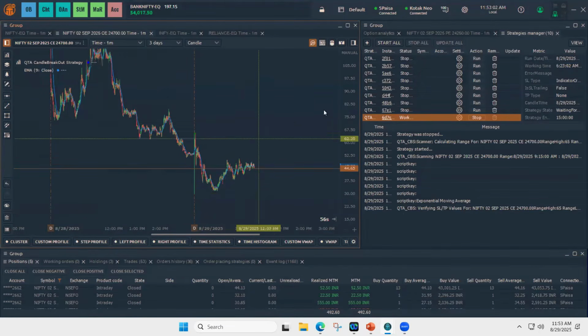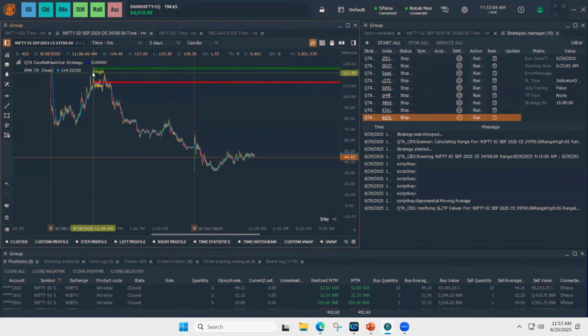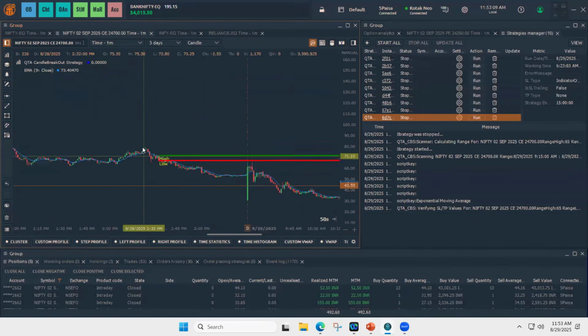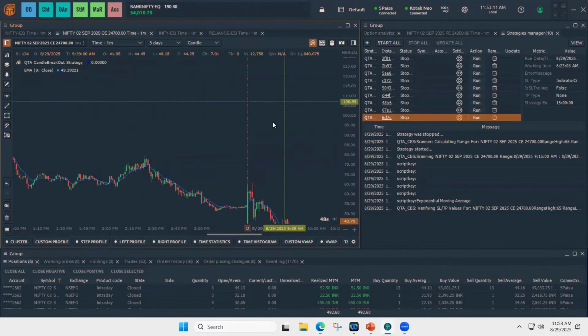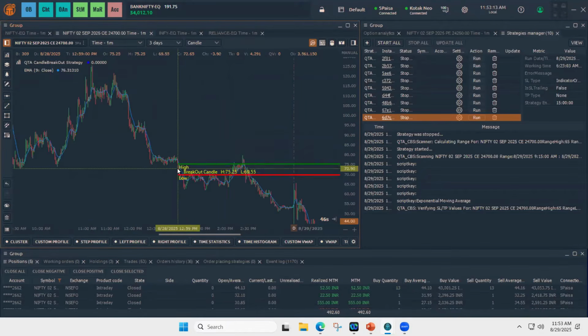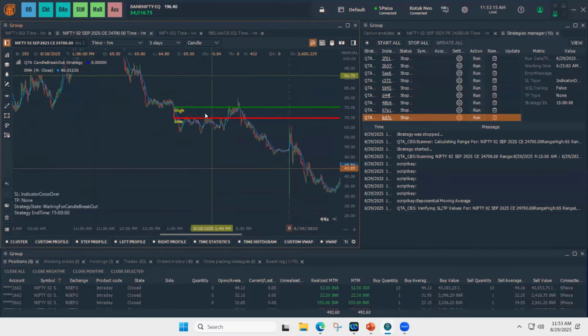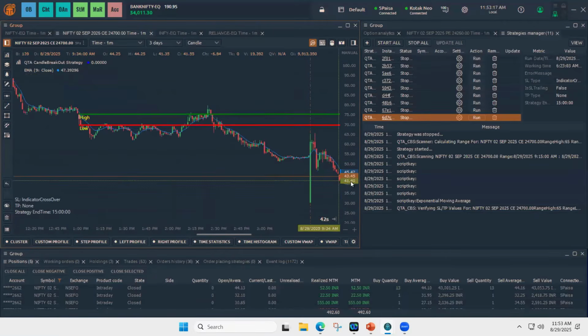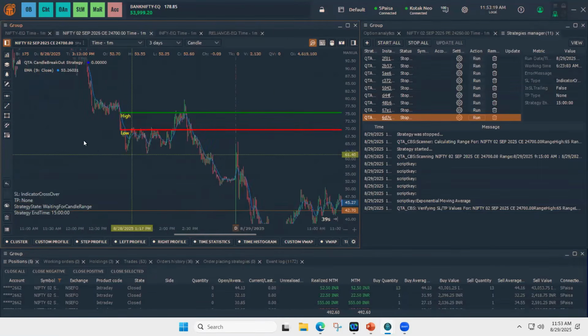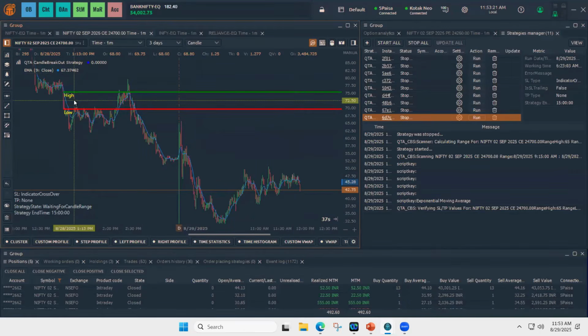It's not only intraday. You have the option to choose previous candles also. Let's take this candle. Let's say you have noticed some candle from the previous day, which you feel that if it breaks, the price moves faster.